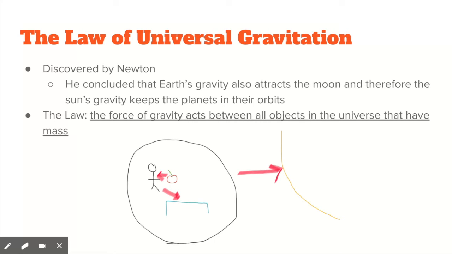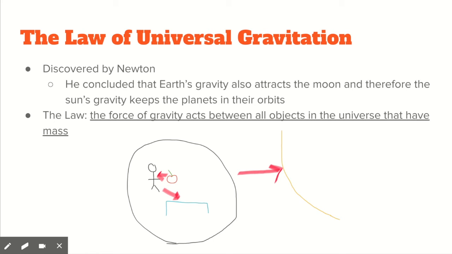Basically, what this law says is that the force of gravity acts between all objects in the universe that have mass. So any two objects in the universe that have mass attract each other. You are attracted not only to Earth, but also to your desk, the other planets in the solar system, and the star. And if there's a smaller object, then that smaller object is attracted to you.